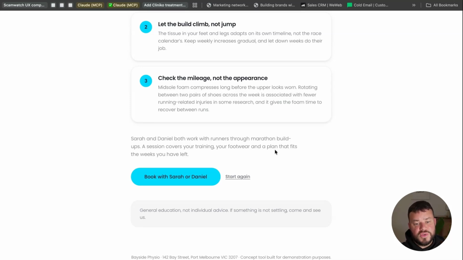So now that we have this already set up, we can run a campaign like this to bring in new customers, to engage our existing customers, and to make sure that we're providing value on an automated basis. And connecting this with social media so that we get that reach and we get that awareness and distribution. But then we can also connect these directly with our other tools, whether that be our booking system, whether that be Clinico or any other allied health software. We can quite neatly integrate these different digital experiences in to create a more holistic experience for our clients, even when they're not in our physical practice.